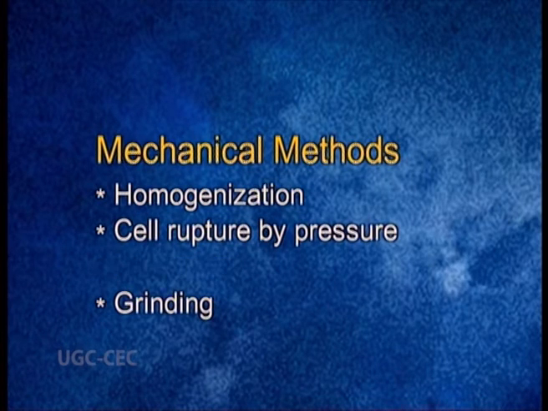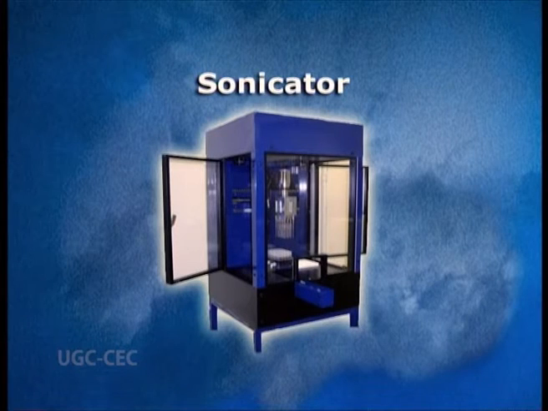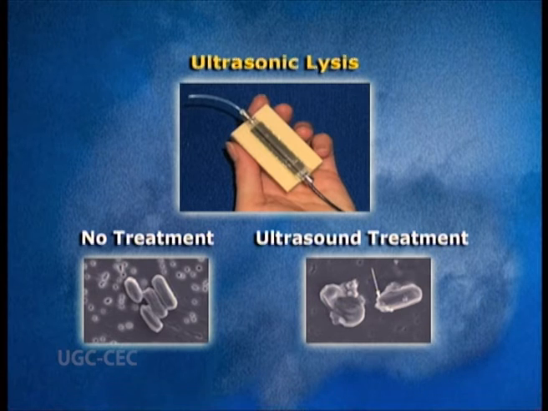Now, the third mechanical method is sonication. Cells can be broken up with the help of high frequency sound. This method is also known as ultrasonic oscillation. This method is generally used for cell suspension preparation from tissue culture cells. The major disadvantage of this method is that a considerable amount of heat is generated during this process. The advantage of this method is that high frequency sound breaks the plasma membrane or the cell wall, leaving the organelles intact.